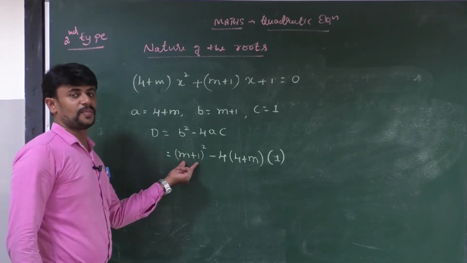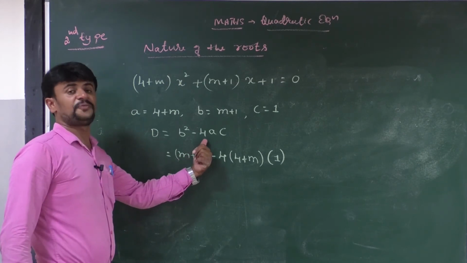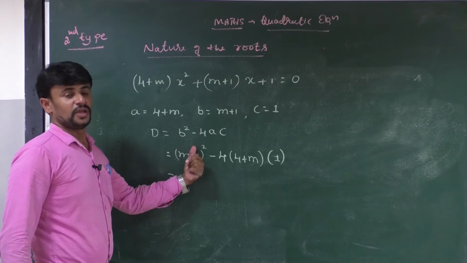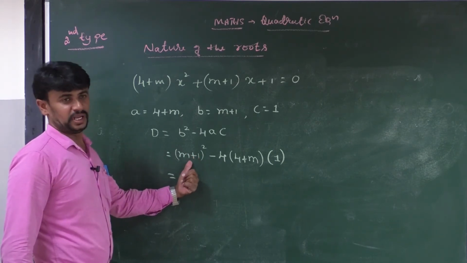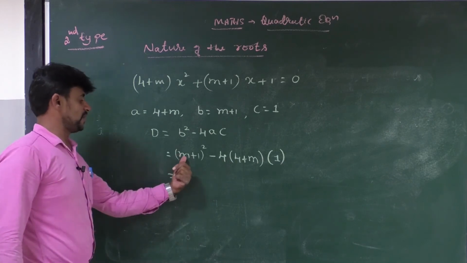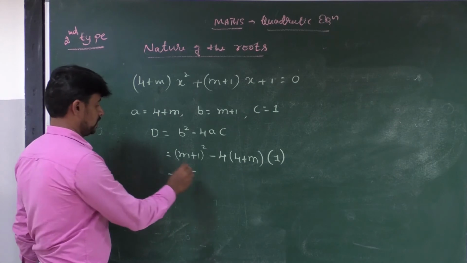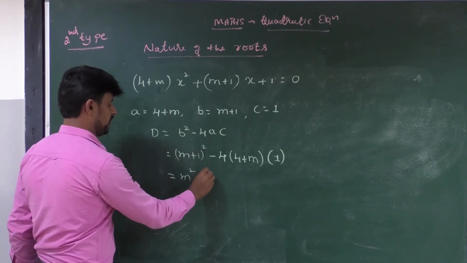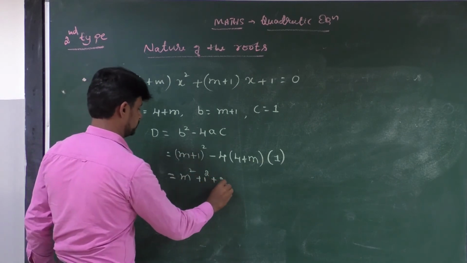This is in the form of a plus b whole square. If it is in the form of a plus b whole square, you have to use a square plus b square plus 2ab. Okay, here the value of a is m. Then it becomes a square. A means what? M square plus b square. B square means 1 square plus 2ab. 2 into m, 2m.